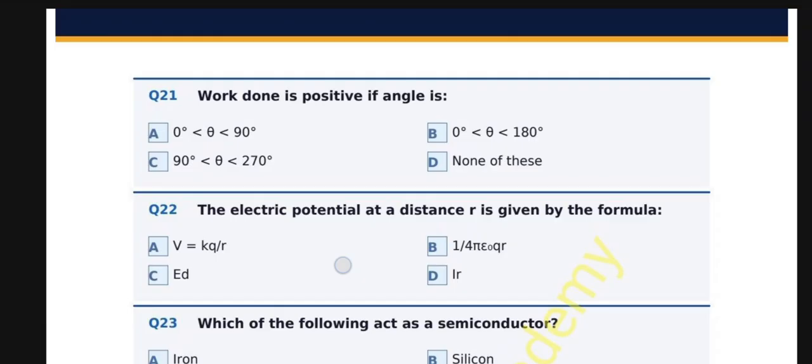Question number 22. The electrical potential at distance r is given by the formula, and the correct option is A. V is equal to kq upon r.